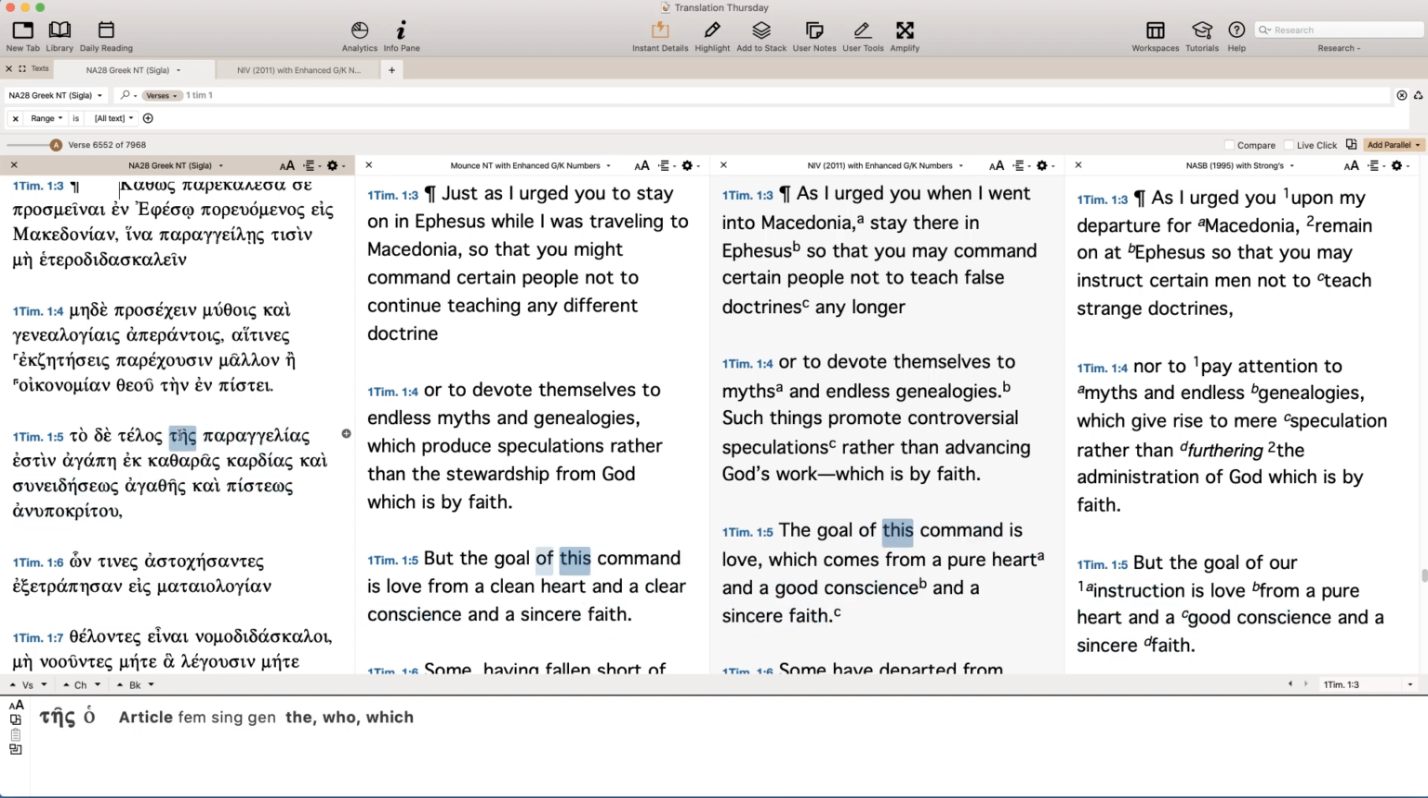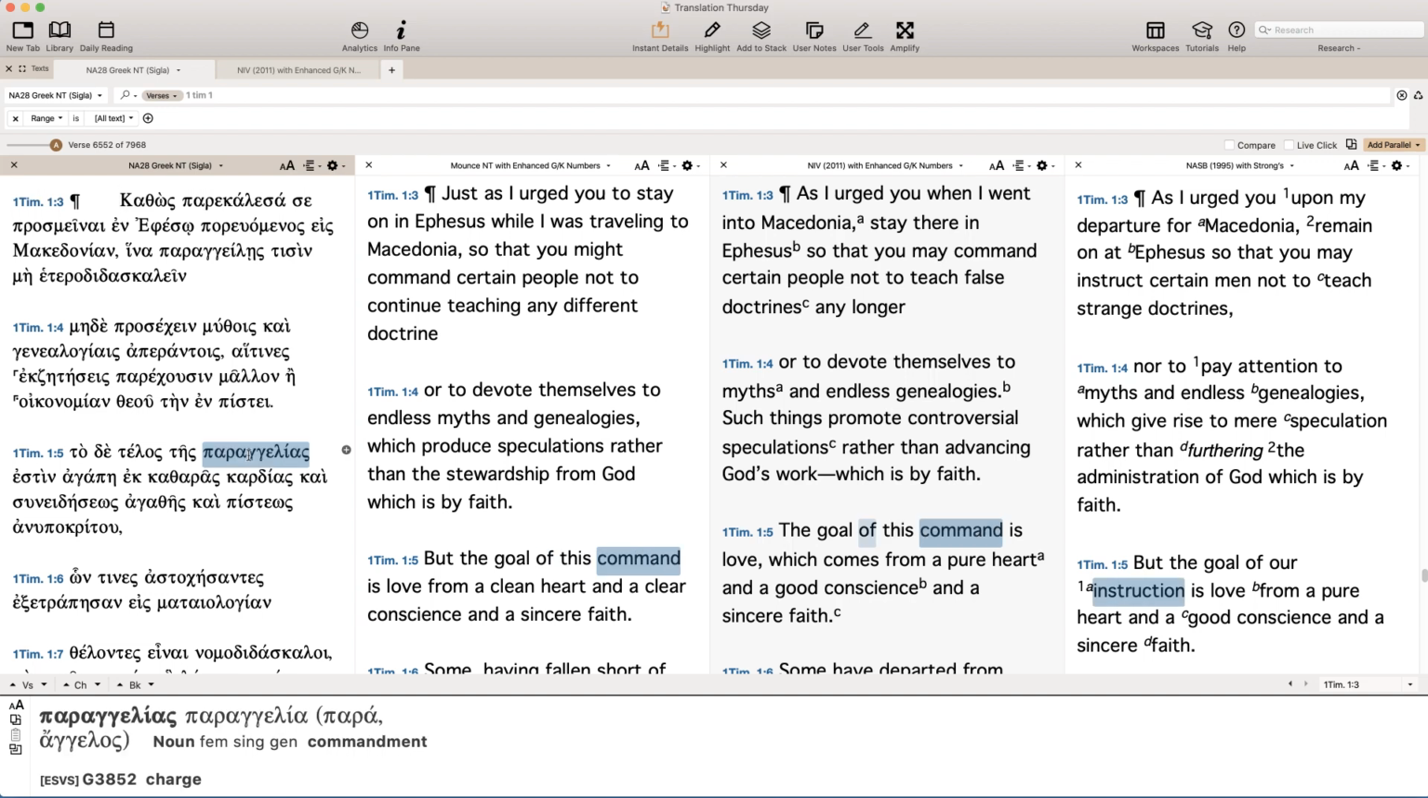Okay, how are you going to translate this article? Now, if you would just go word for word, you would say, "but the goal of the commandment." And the problem is you go, well, what commandment? Well, there's two hints here. One is that this noun is used in a verbal form. So to command people to stop teaching, the goal of the command that I just told you about,